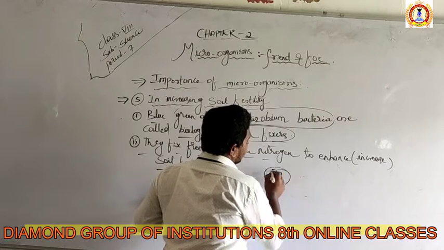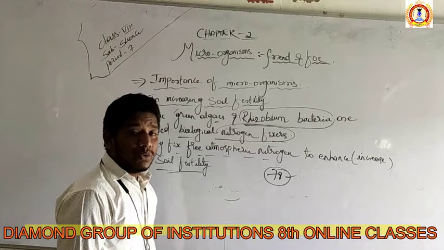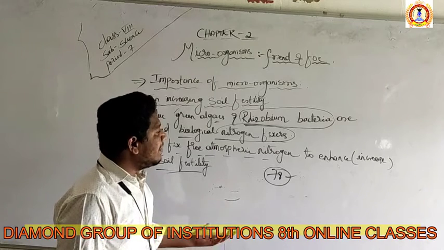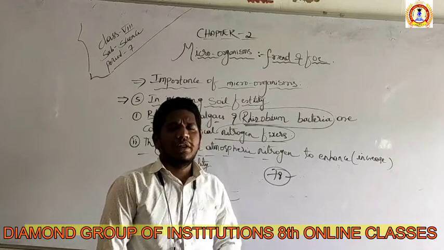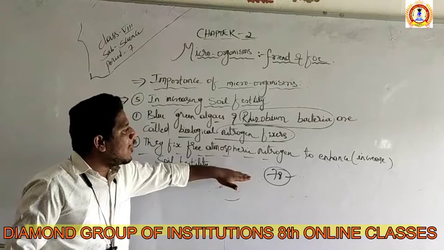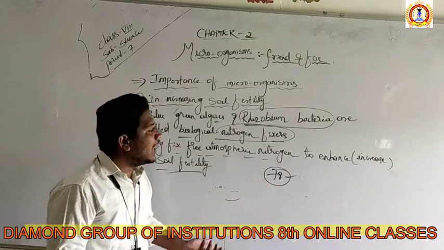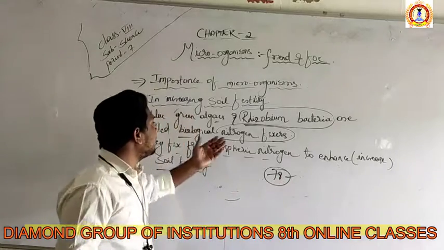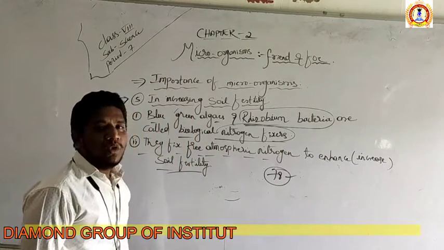78% of our atmosphere is covered by nitrogen, right? 78% is nitrogen. The remaining are oxygen, carbon dioxide, argon. There are many gases. So, if that much enormous amount of nitrogen is present, then how is the atmospheric nitrogen fixed in the soil? By rhizobium bacteria, green algae and blue algae.